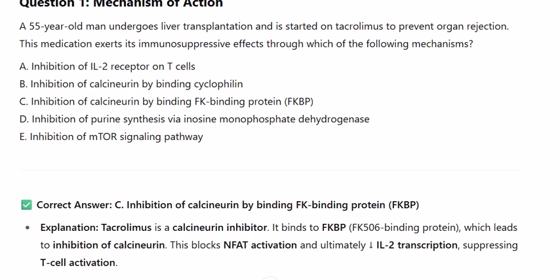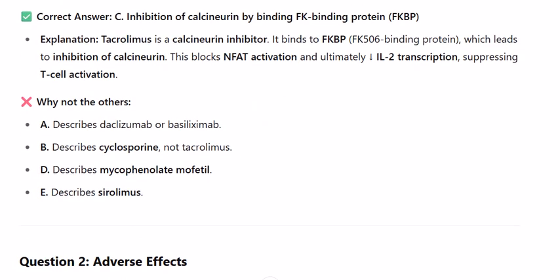Correct answer: C. Inhibition of calcineurin by binding FK binding protein. Explanation: Tacrolimus is a calcineurin inhibitor. It binds to FK506 binding protein, which leads to inhibition of calcineurin. This blocks NFAT activation and ultimately IL-2 transcription, suppressing T cell activation.